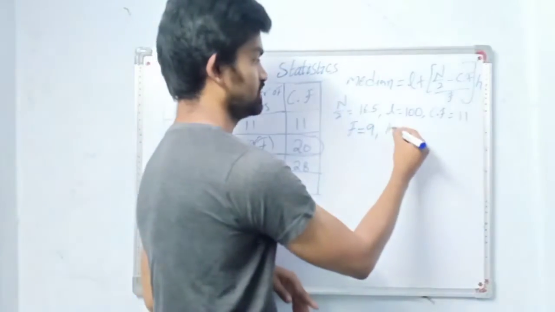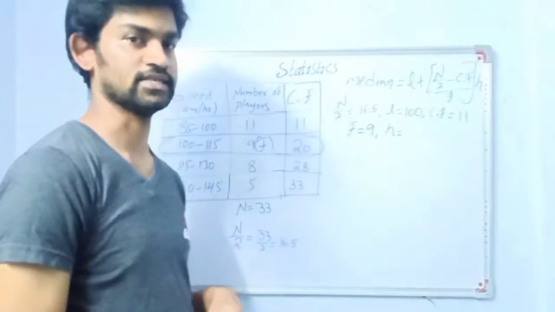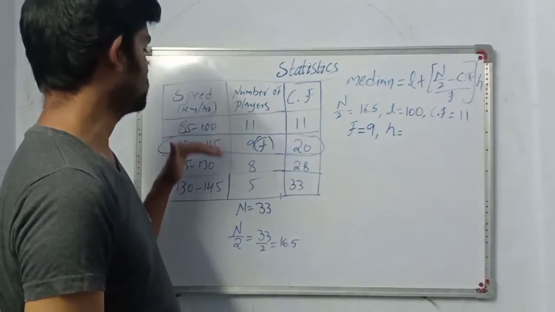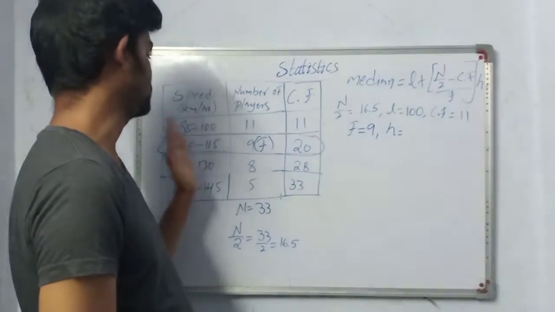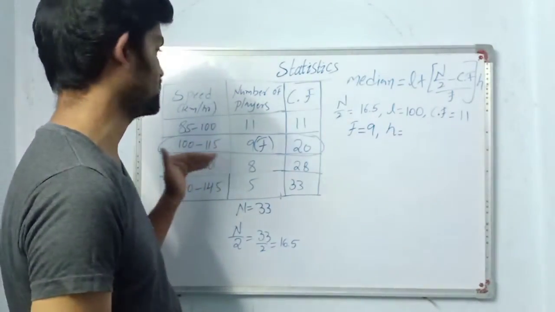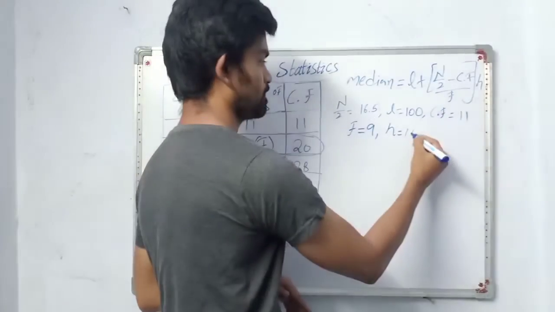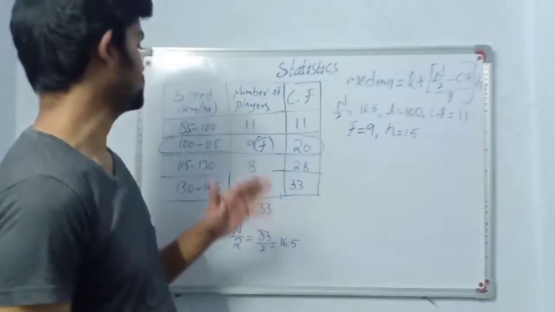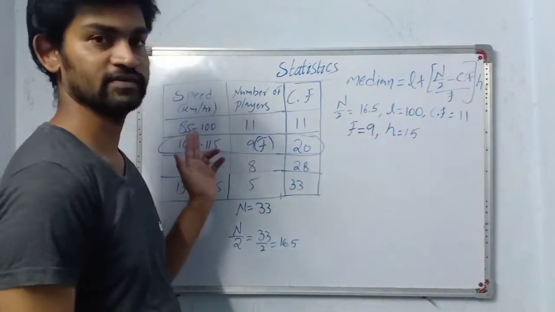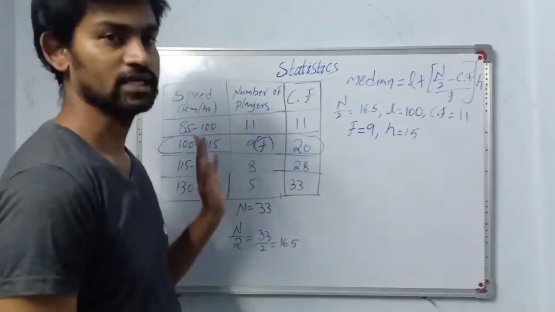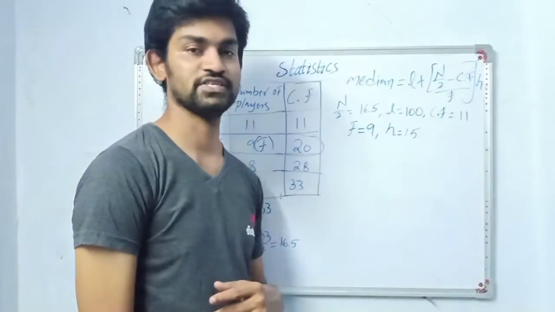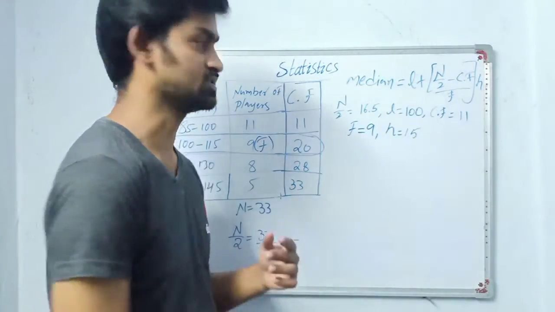Now H. What is H? H is the class interval, that is 85 to 100, 100 to 115. What is the difference of class intervals? Is it 15? Yes, 100 minus 85 is 15. So everywhere it is equal, and H is 15. Now just substitute all these values here.